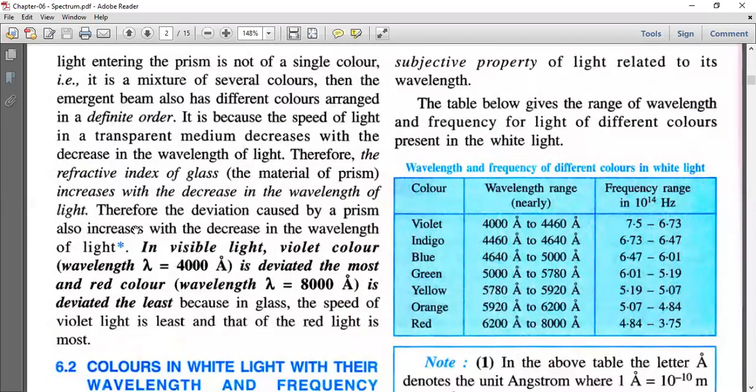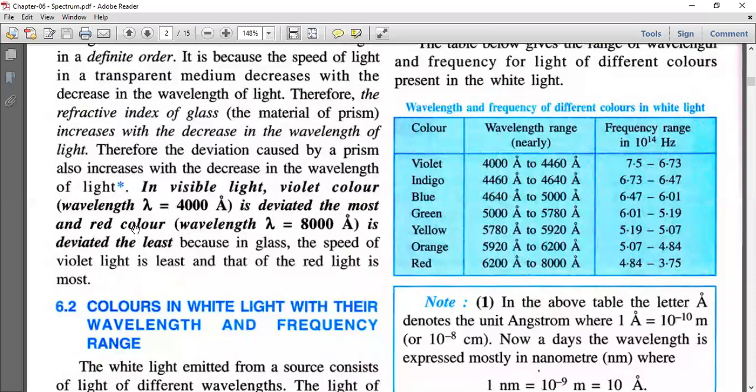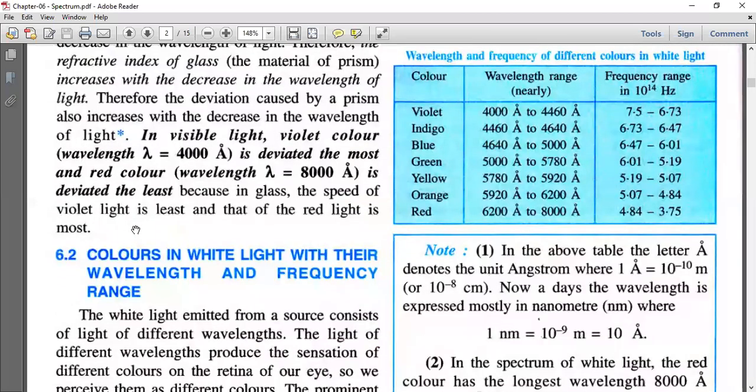Here you can see in this table, the wavelength of different colors is given. Violet light has its wavelength from 4000 angstrom to 4460 angstrom. Indigo light, 4460 angstrom to 4640 angstrom. In the same way, you can check for all the lights, and the red color has a wavelength range from 6200 angstrom to 8000 angstrom.